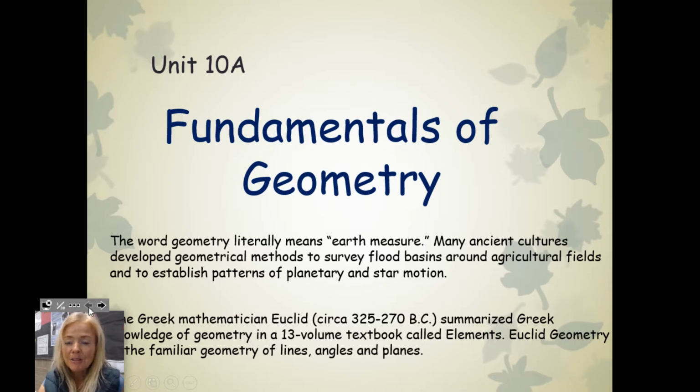So the word geometry literally means earth measure. A long time ago, people started inhabiting around the Nile River because it was a great water source. Every once in a while, that river would flood and destroy all of the property lines that people had drawn in the sand.